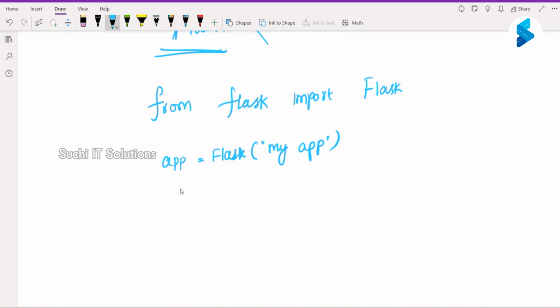Now from this, what I'm going to say is app dot route. If anybody comes to the home, call this function.